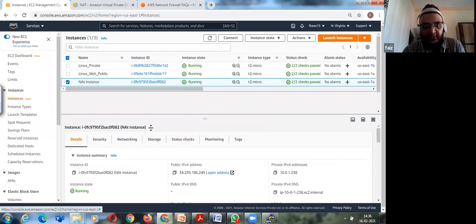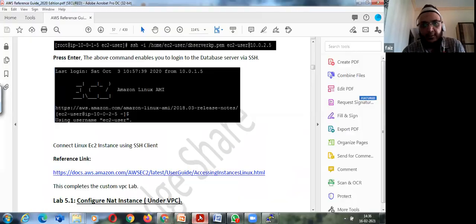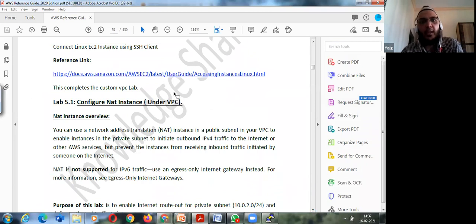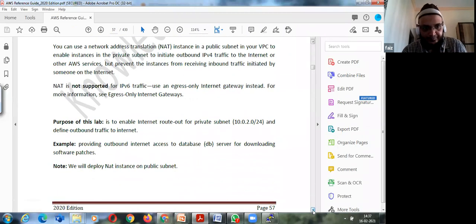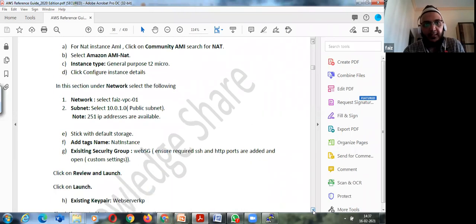So when you go to the NAT instance, you'll see the public IP assigned to it. It is giving me 238, related to my public subnet. And there is one more small setting that needs to be done over here. I'll just refer to this one. In my book, everything is mentioned. On the conceptual part, I have explained what it is, right? Just come here. I did this part.